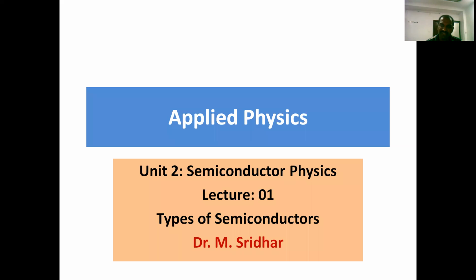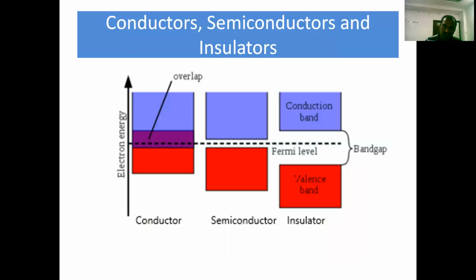Unit 2 Semiconductor Physics, Lecture 1: Types of Semiconductors. According to the conductivity of a material, the materials are divided into three categories: conductors, insulators, and semiconductors. We know very well conductors exhibit maximum conductivity, insulators exhibit zero conductivity, and semiconductors exhibit partial conductivity. As a result, semiconductors are also called partial conductors. This classification depends upon the band theory of solids.